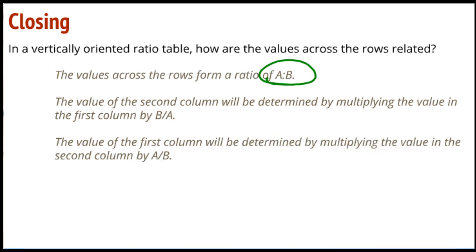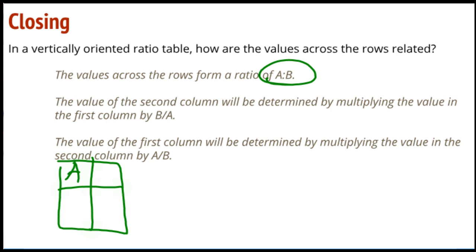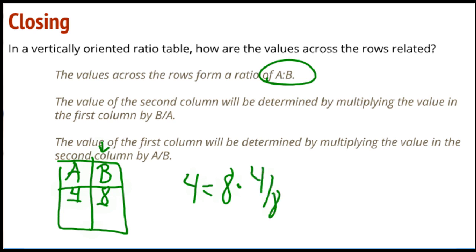And the first column is going to be determined by multiplying the value in the second column by A over B. So if I put my table back, A to B, and say this is 4 and this is 8, to find 4, I know that that is B, which is 8. The value of the first column would be determined by multiplying the value in the second column, B, 8, by 4 over 8. Multiply it by half. The first column is half of the second column.